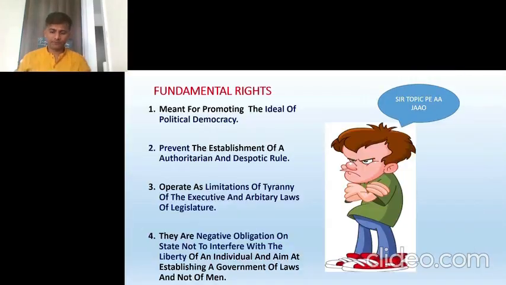Today, we'll be continuing with the topic that is fundamental rights. In the previous video, we saw what rights are, how they are important to a human being, and how the United Nations Declaration of Human Rights came into the picture after World War II. We also saw the circumstances under which the framers of the Indian Constitution worked, and why they felt it was important to include fundamental rights as a chapter, Part 3 of our Constitution. You can watch that video if you need to understand further.